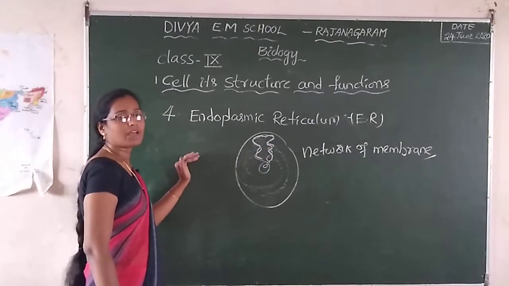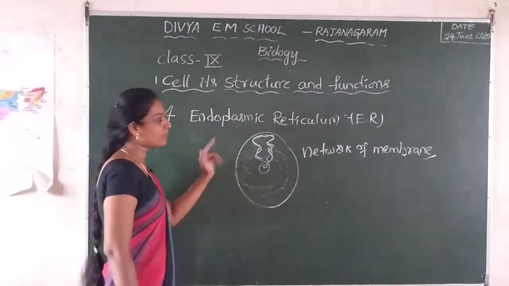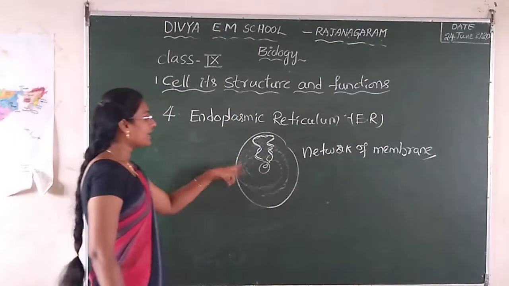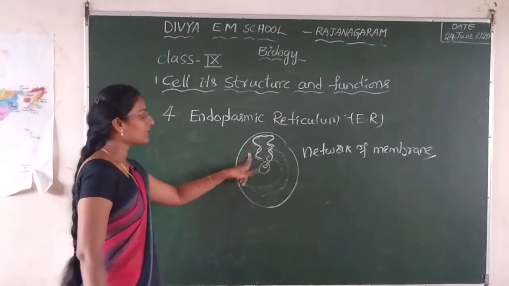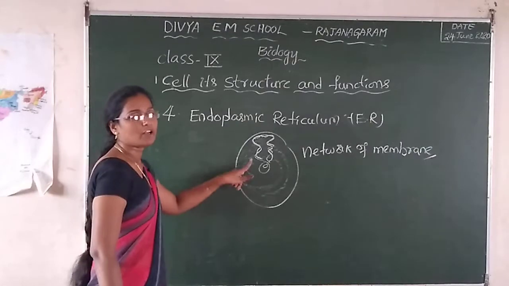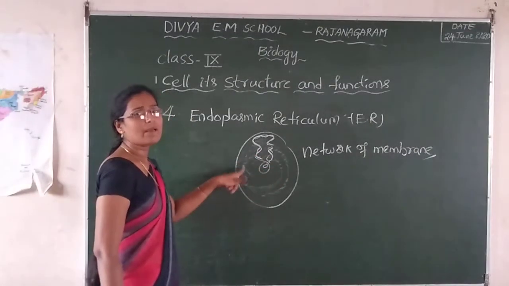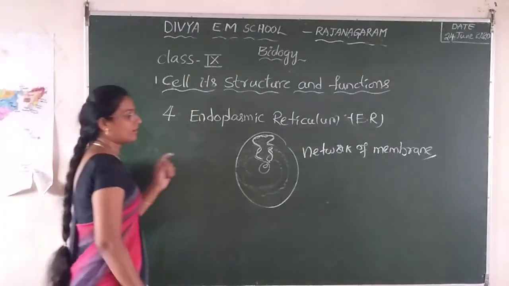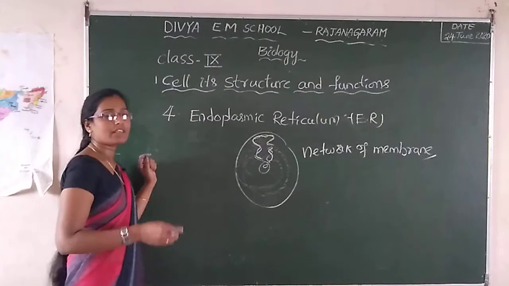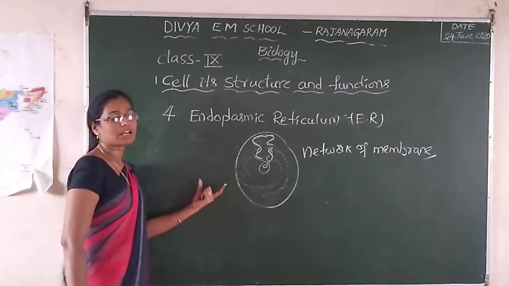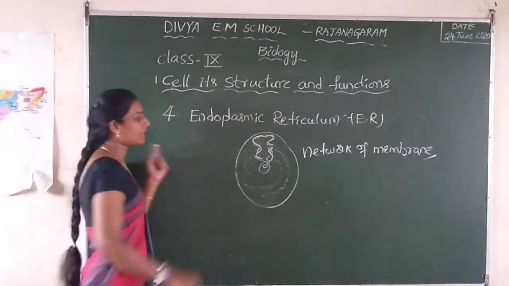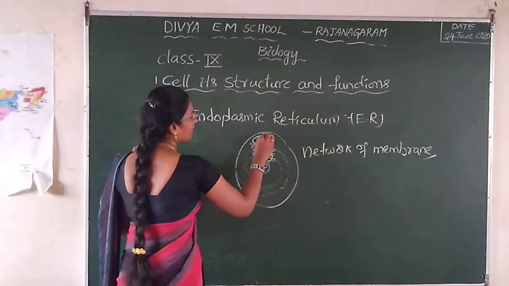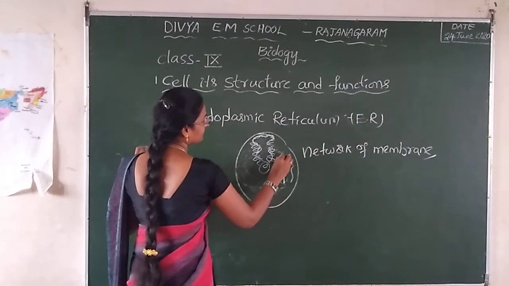Endoplasmic reticulum forms a network of membrane, similar in structure to the plasma membrane. Endoplasmic reticulum may have granules called ribosomes attached on its surface. The ribosomes are attached on the endoplasmic reticulum.